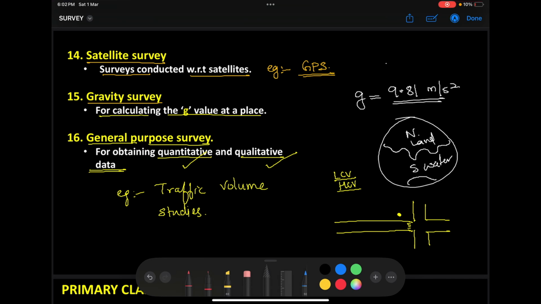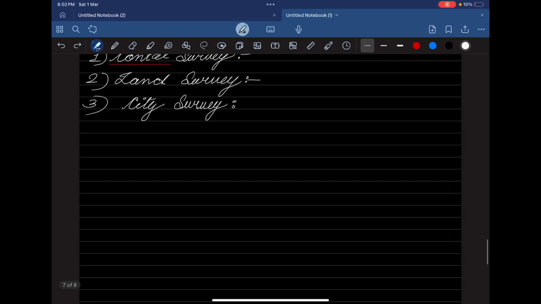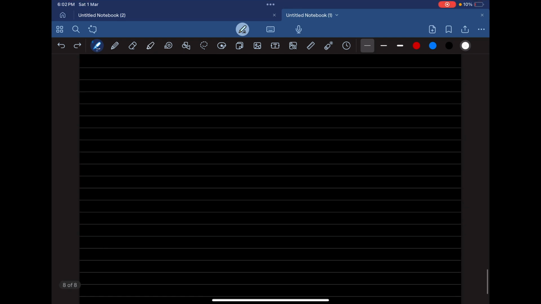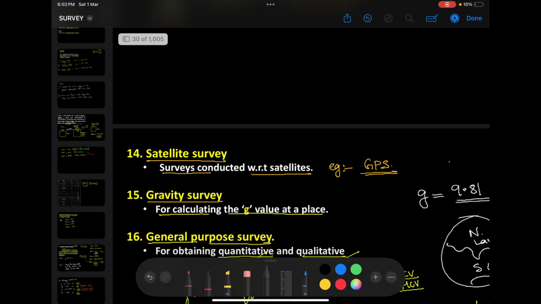Now, you can definitely get a question from this area in your GATE examination. Generally they ask. And obviously in your engineering services also you get it, as well as your state service commission examinations, and PSUs also ask questions from this area. How do they ask a question? See, nobody is going to ask you to write down all these 16 surveys. No, absolutely not. What they'll do is they'll give you one definition. You need to read the definition and identify which survey it is from the 4 options.